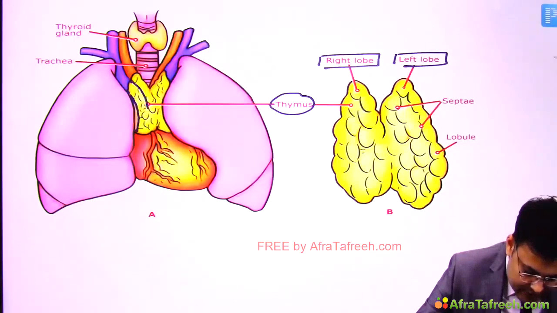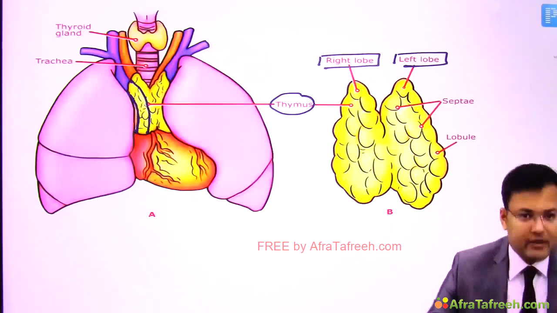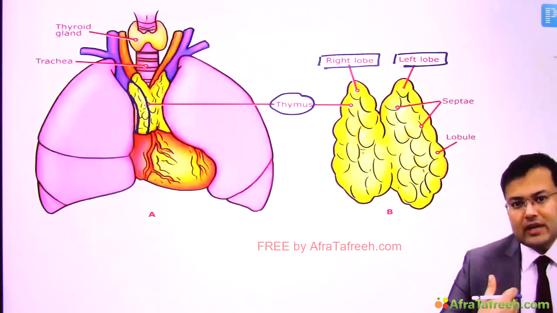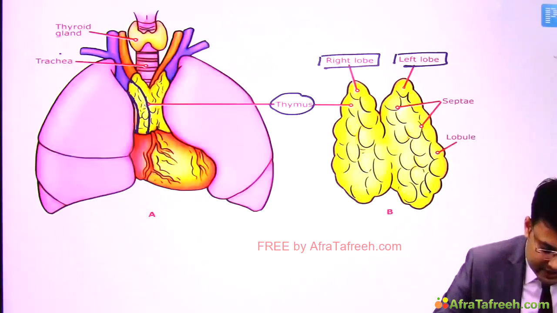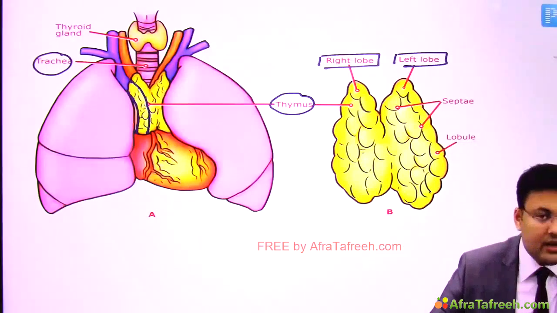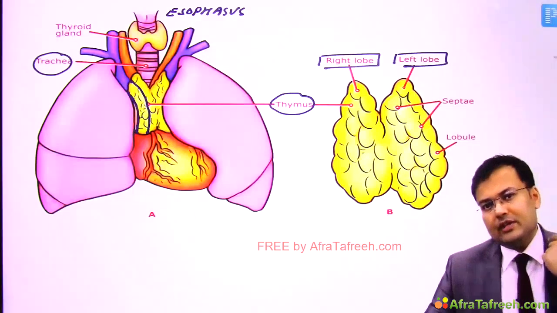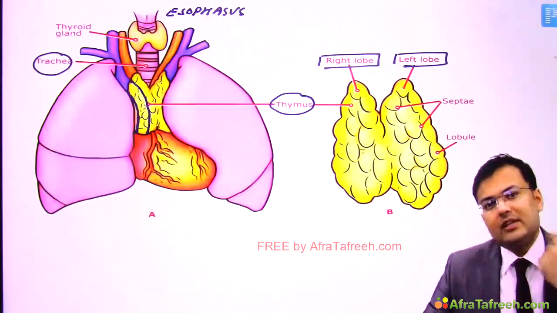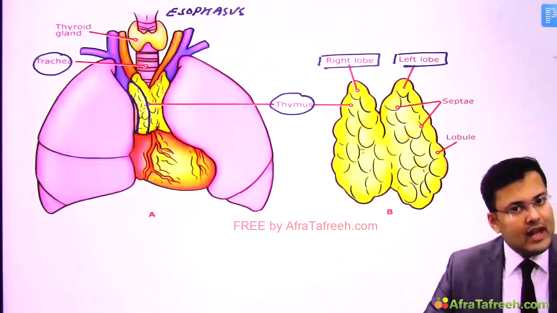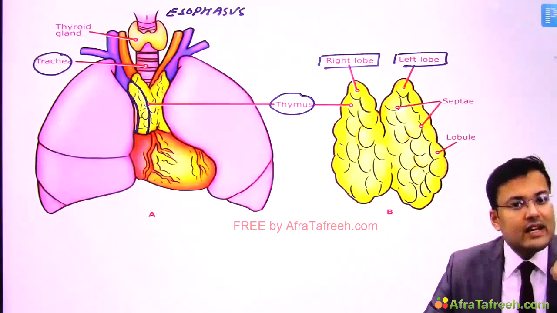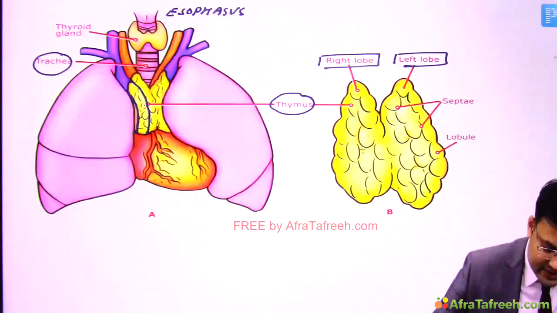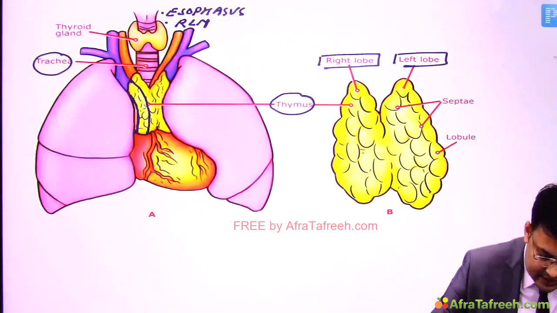This is the superior vena cava, and this superior vena cava is going to drain into the right atrium. And here you can see there is the trachea. Behind the trachea there is the esophagus, and in between the trachea and esophagus there is the tracheoesophageal groove, and in the tracheoesophageal groove there is the recurrent laryngeal nerve. So what you can see here: there is trachea, there is esophagus, and there is recurrent laryngeal nerve, and this is the superior vena cava.